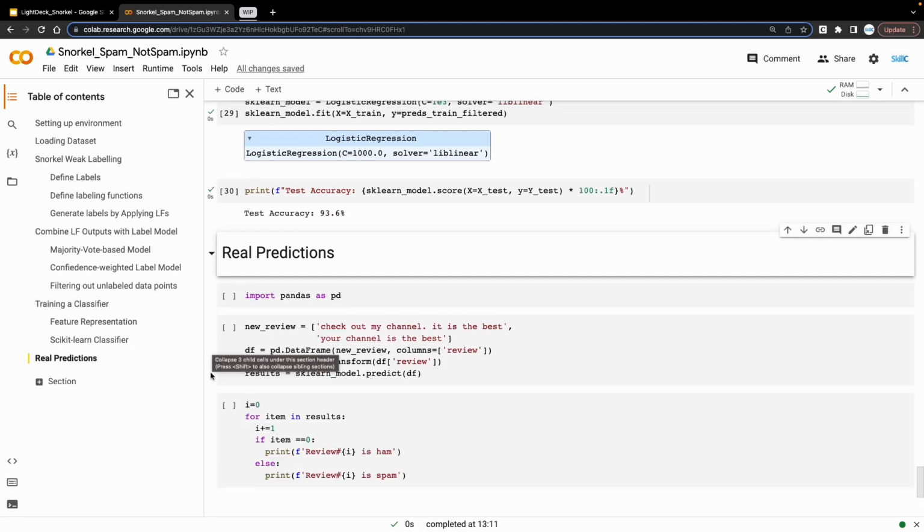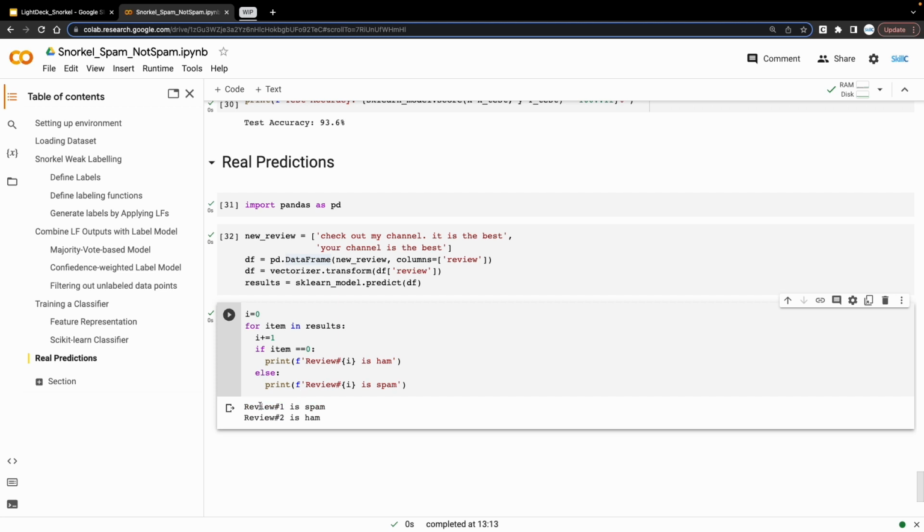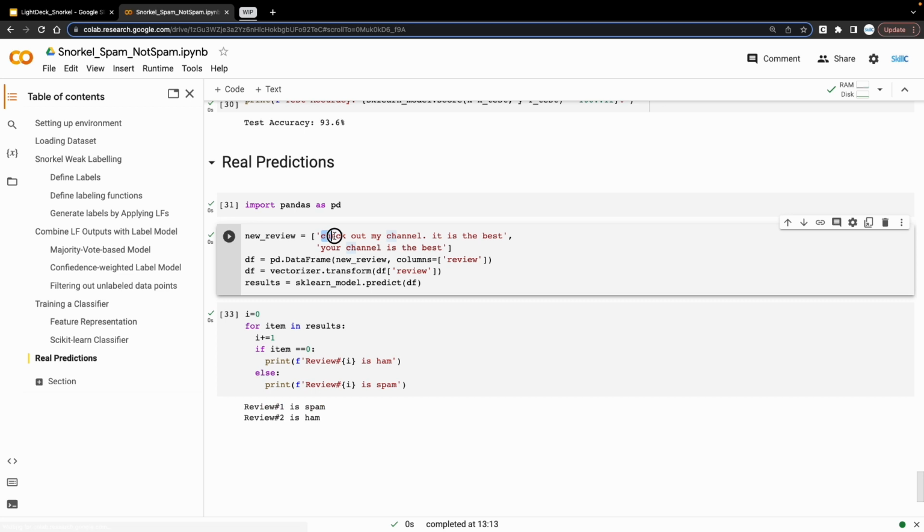Now, just to check how accurate our model is, I have these couple of YouTube comments that I wrote myself. Let's see what our model predicts on these two. As you may see, review number 1 is predicted as spam, and it's rightly so because it includes check out my channel, which is basically a spammy way of writing a comment. Second one is predicted as ham, which again is rightly done. So this completes our coding review.